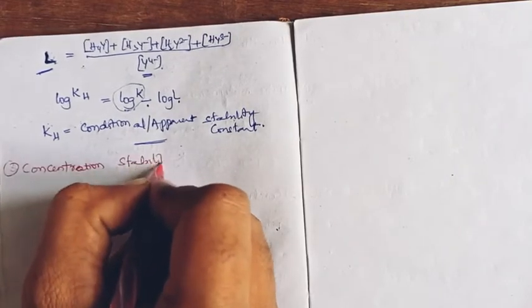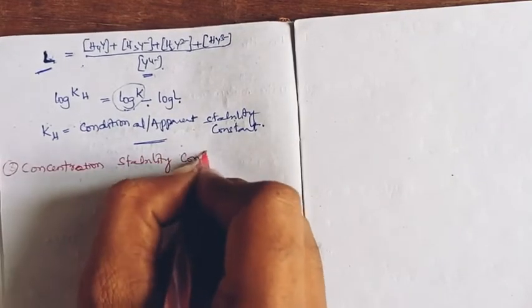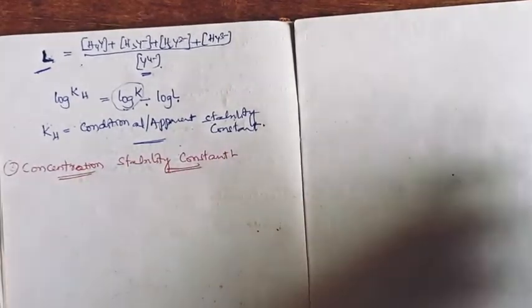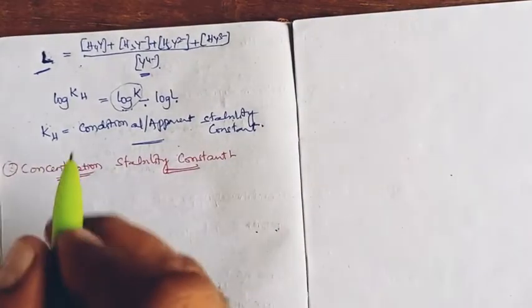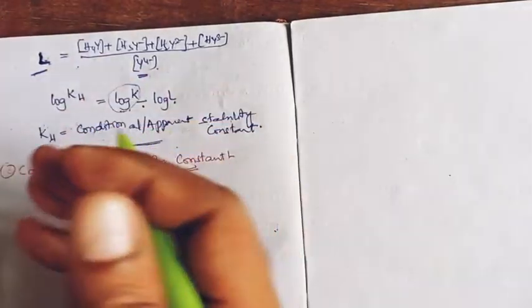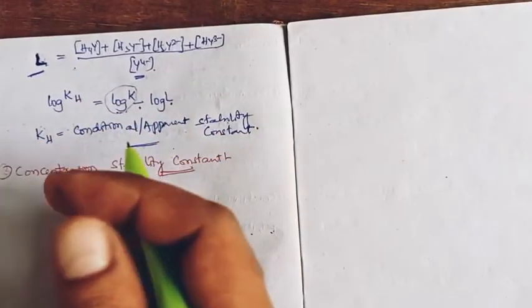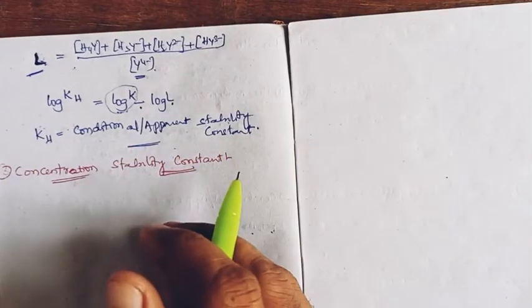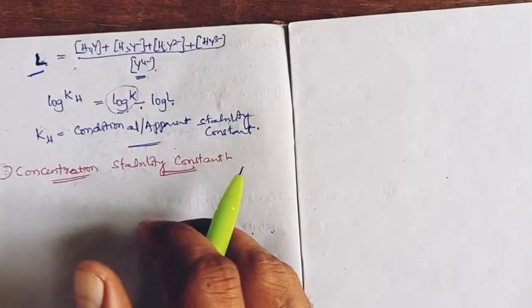Concentration stability constant, where the error from the metal side and the ligand side are both corrected and the exact formula is generated, right?